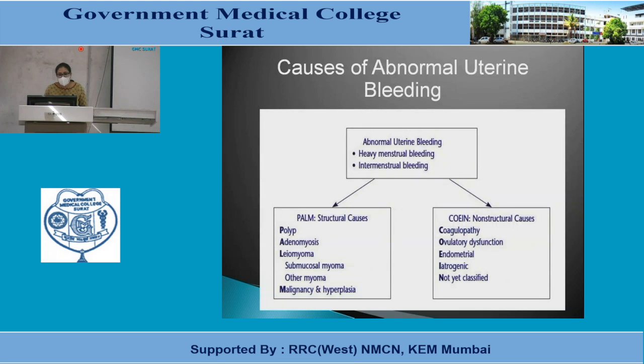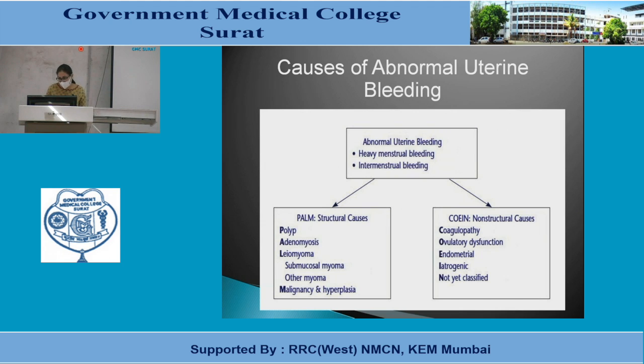So what is the cause of this abnormal uterine bleeding? In case of heavy menstrual bleeding and intermenstrual bleeding, there are two separate classifications: one is structural cause, that is PALM, and the other is non-structural cause, that is COEIN. What is PALM? P is polyp, A is adenomyosis, L is leiomyoma, submucosal myoma and other myomas, and M is malignancy.